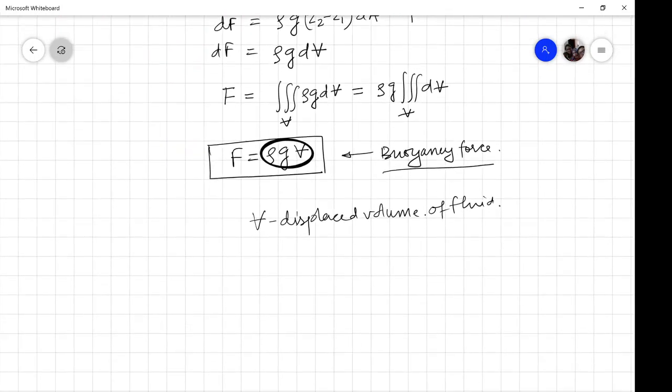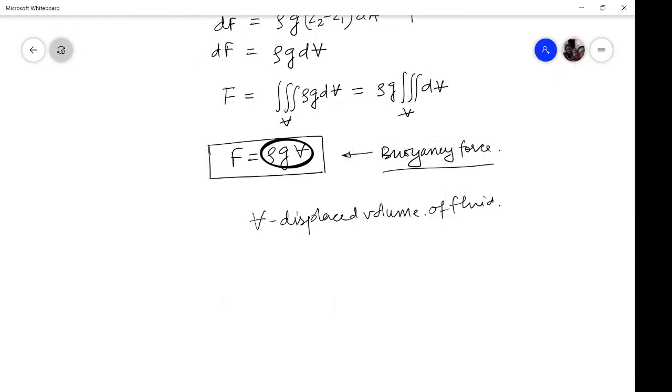Remember, buoyancy is the resultant of the vertical component of hydrostatic pressure forces, and it is coming into play because of this, and the magnitude of this force will be equal to the weight of the displaced fluid.